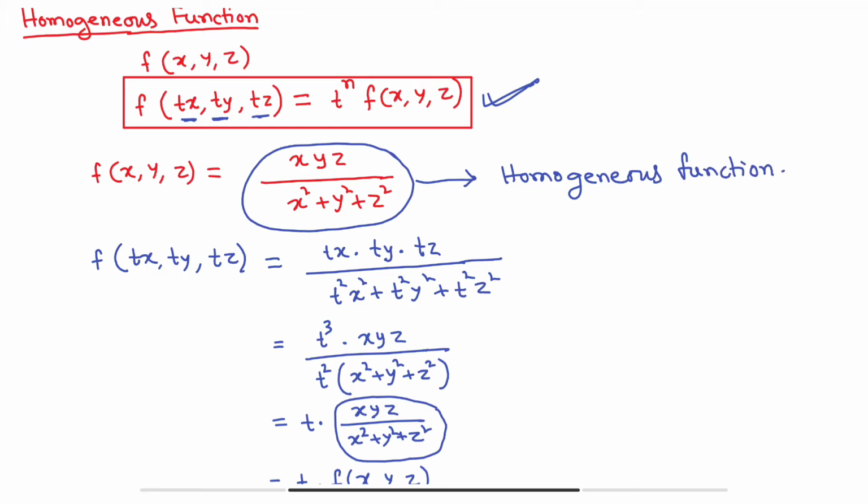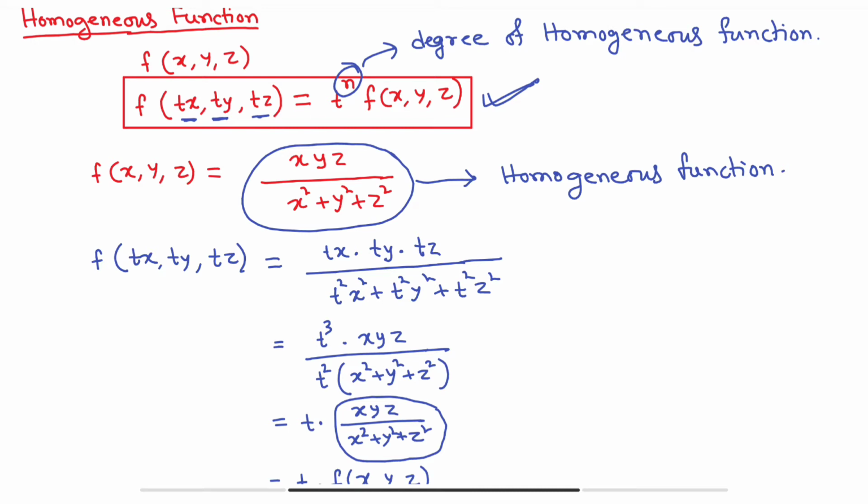Now this number n is called the degree of the homogeneous function. Okay, so this is just a basic concept of homogeneous function.